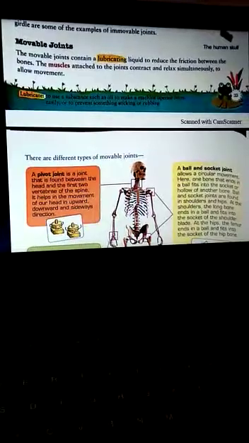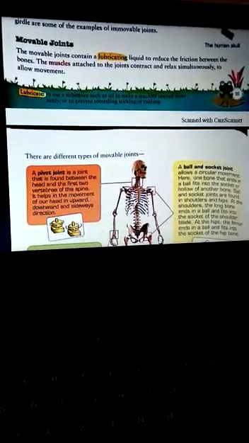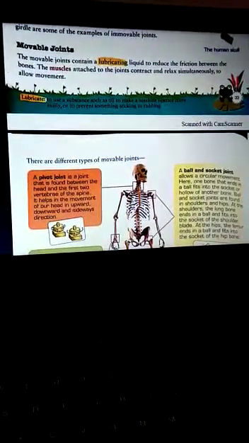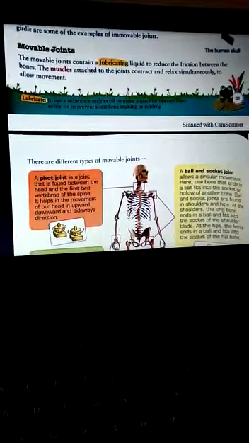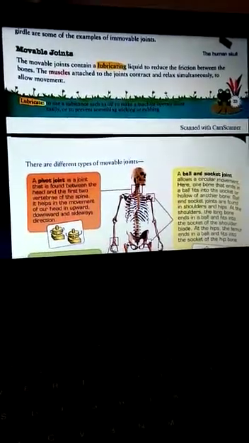So there is a lubricating liquid. I told you about the cartilage that supports the movement of the joint. But here also the lubricating liquid is there to reduce the friction between the bones, you can say the joints,